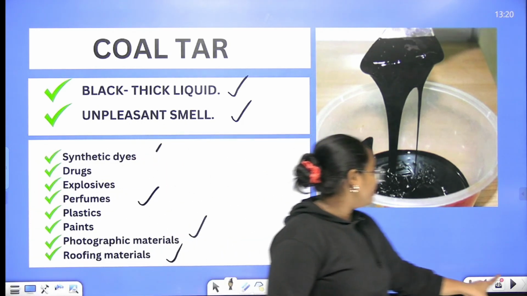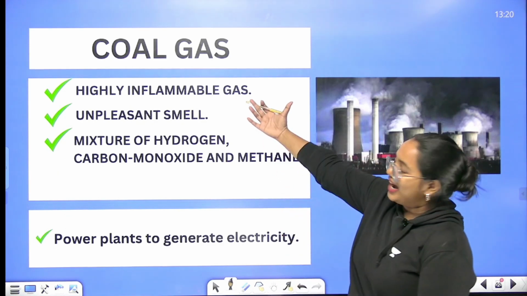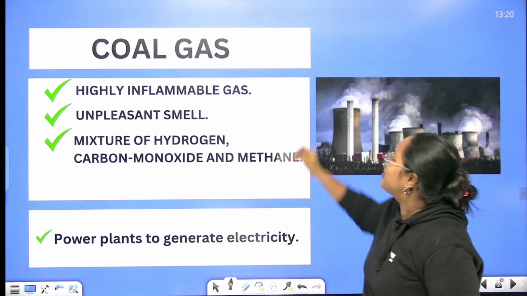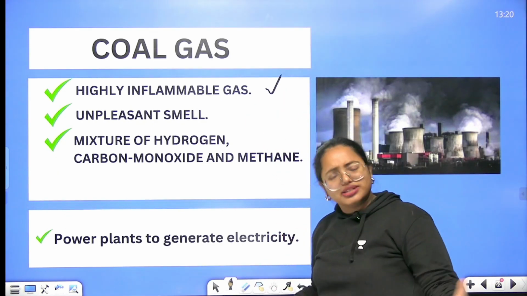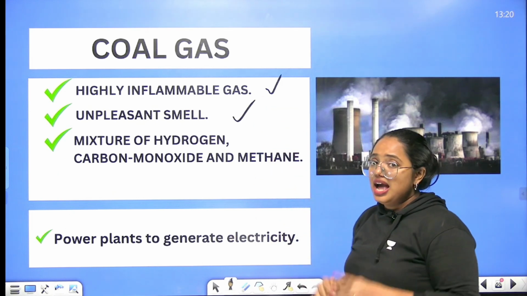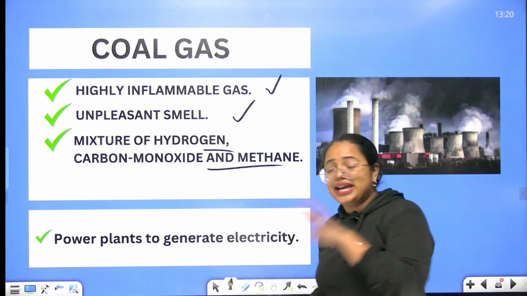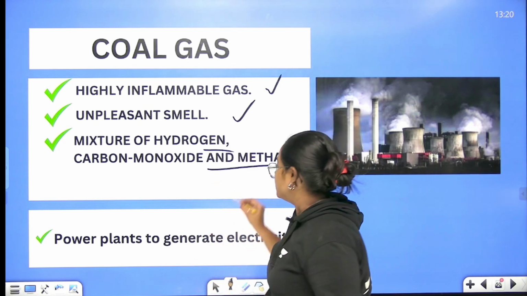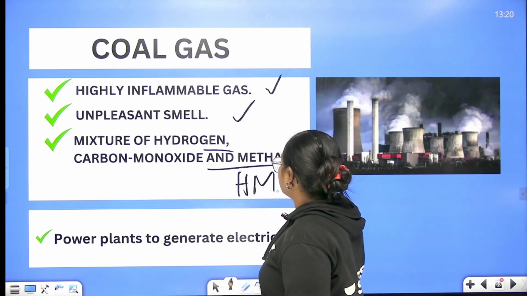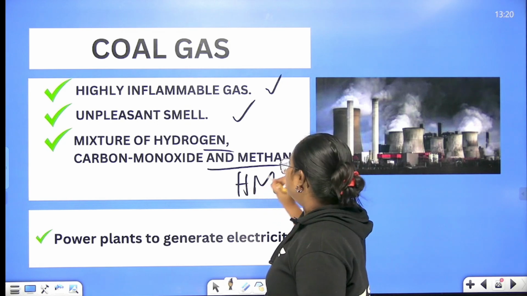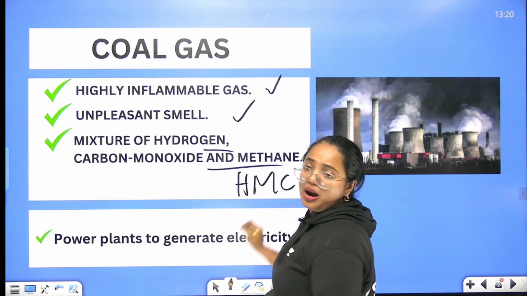And now we are going to talk about coal gas. And this is highly inflammable gas. And this also has a very, very unpleasant smell. And this is a mixture of hydrogen, carbon monoxide and methane. Please understand the terms, very, very important. So HMC, this is a code that you need to remember. Hydrogen, then methane, then carbon monoxide.